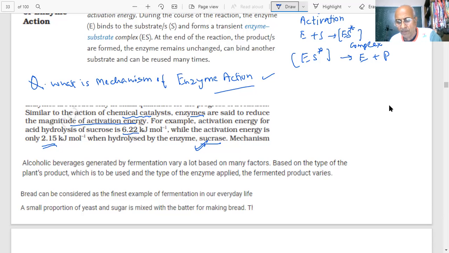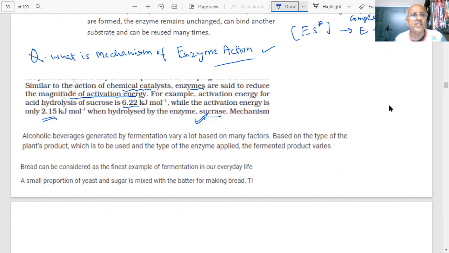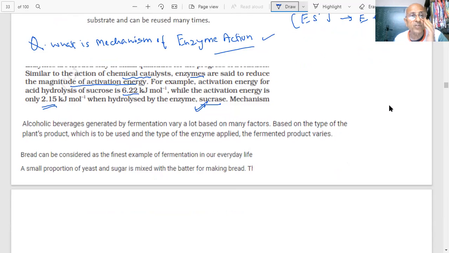Some examples where alcoholic beverages are generated by fermentation. You have heard about fermentation in the sugar industry. Alcohol is being prepared in the fermentation.